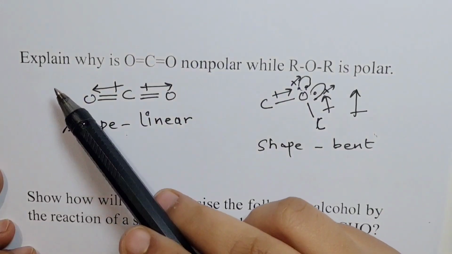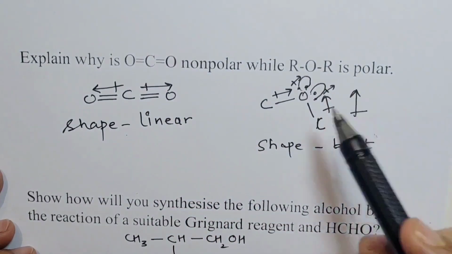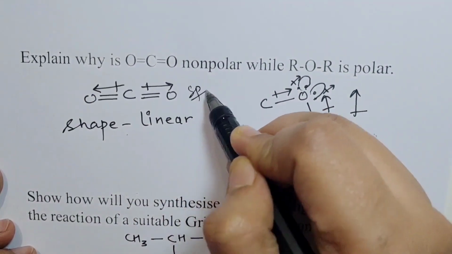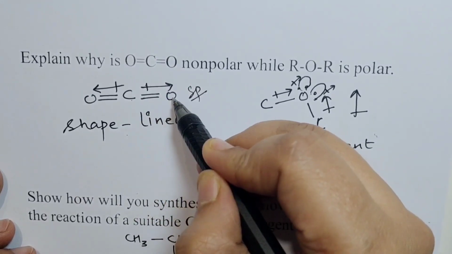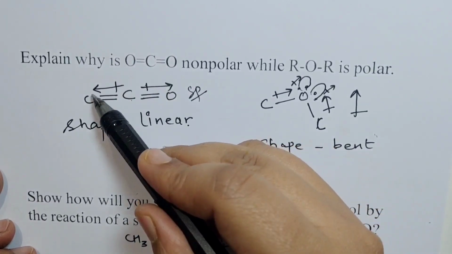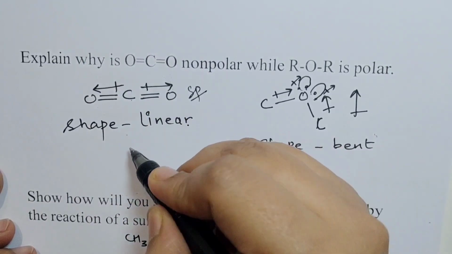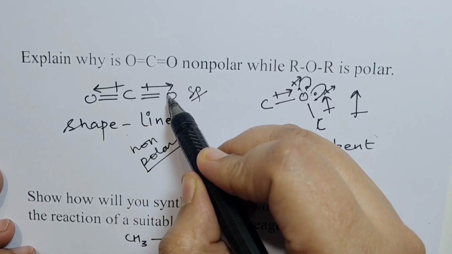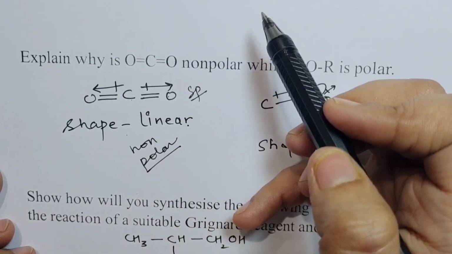Okay, next question. Explain why carbon dioxide is nonpolar whereas ether ROR is polar. When we talk about carbon dioxide, the hybridization is sp and the shape is linear. This carbon-oxygen bond is polar because oxygen is more electronegative than carbon, but this one is also polar and their directions are opposite. Therefore, they cancel out each other. Even though the carbon-oxygen bond is polar, because of the shape of the molecule, overall carbon dioxide is nonpolar.